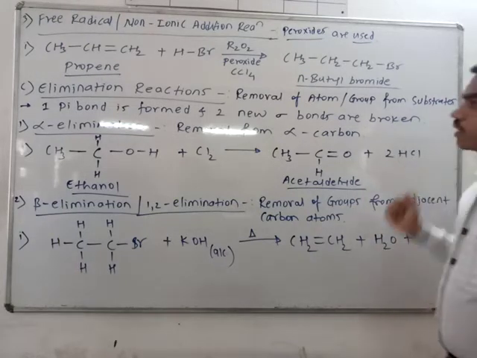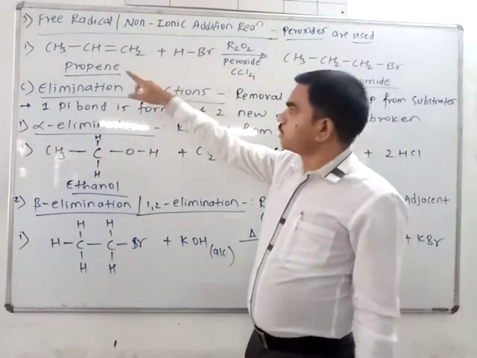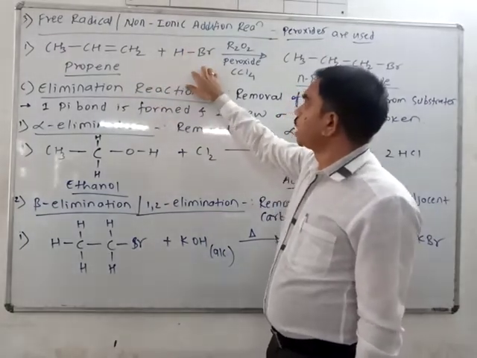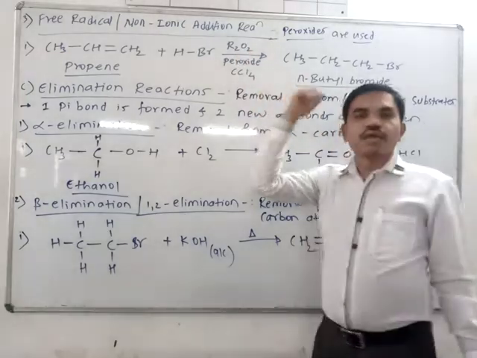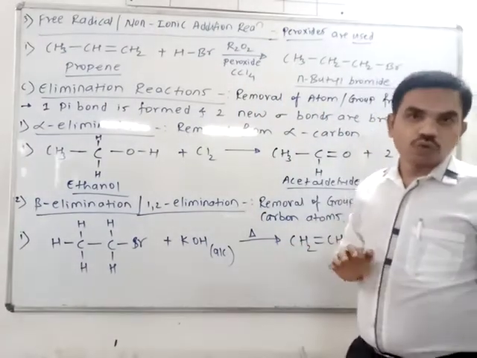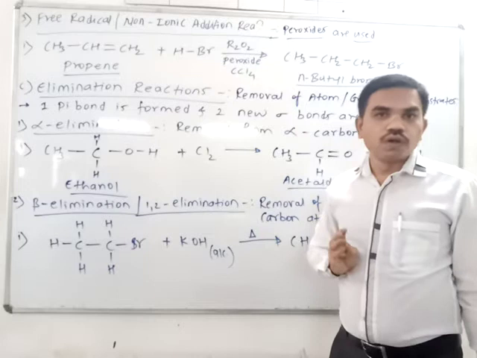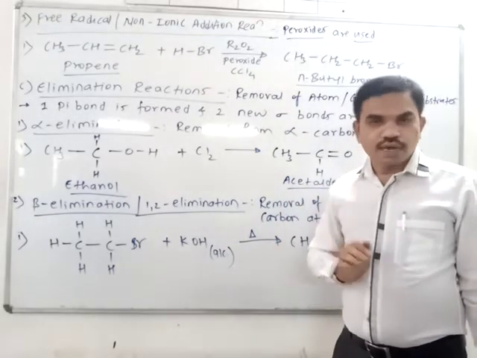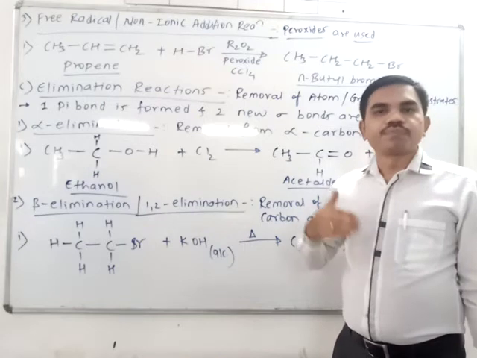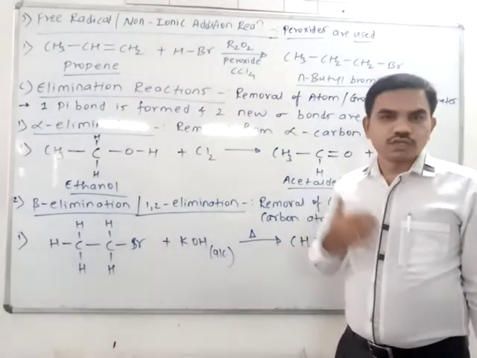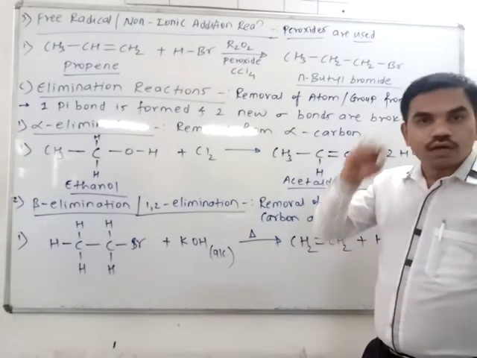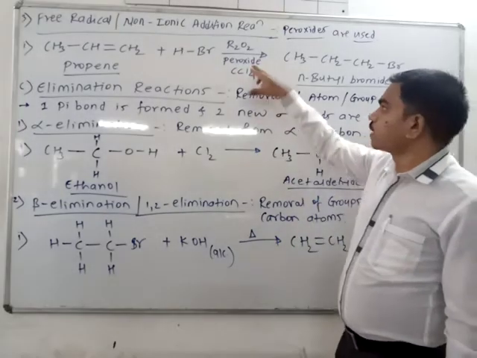Now see one example. This is propene, CH3CH=CH2. If you are treating propene with HBr in the presence of any peroxide, you know the peroxides: H2O2, hydrogen peroxide, R2O2, dialkyl peroxide, benzoyl peroxide, tertiary butyl peroxide. You can take any peroxide, but it is required in this type of reaction.